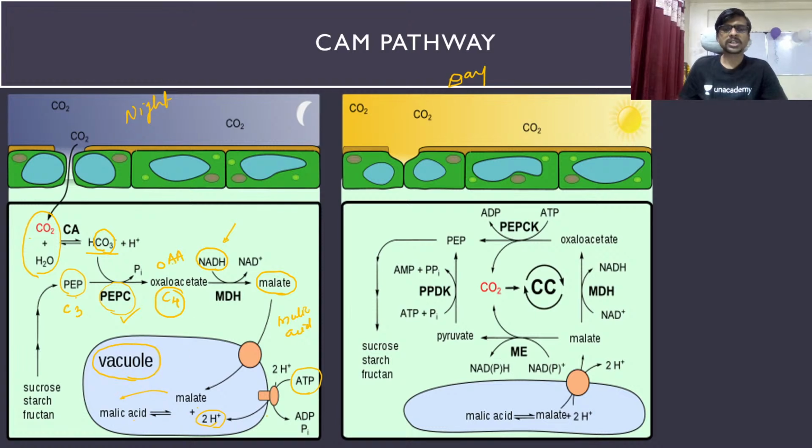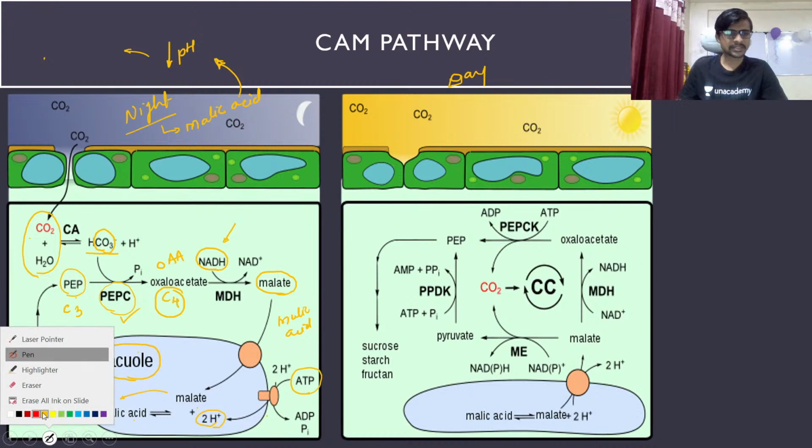Okay, so now in the night time, if you see, we have a lot of malic acid. In the night time, what happened, we have a lot of malic acid. रात्रीच्या काय झालं, malic acid जमा झाले. So with malic acid, the pH is going to decrease. pH decreases, so the process is called acidification. Okay, so it is called acidification. Let's say we will have the written slide after this slide. Okay, so don't waste time on the acidification process.